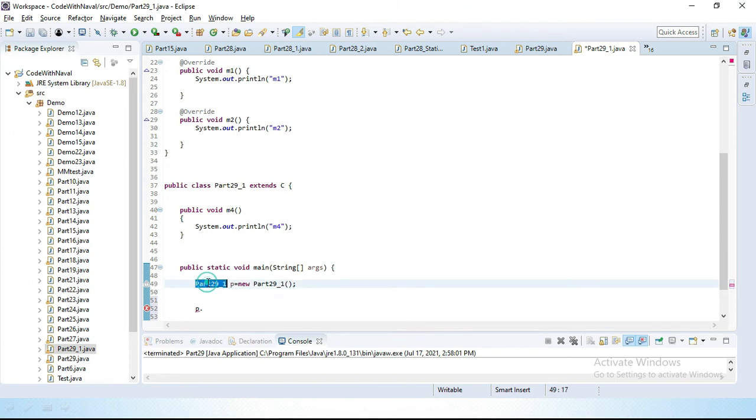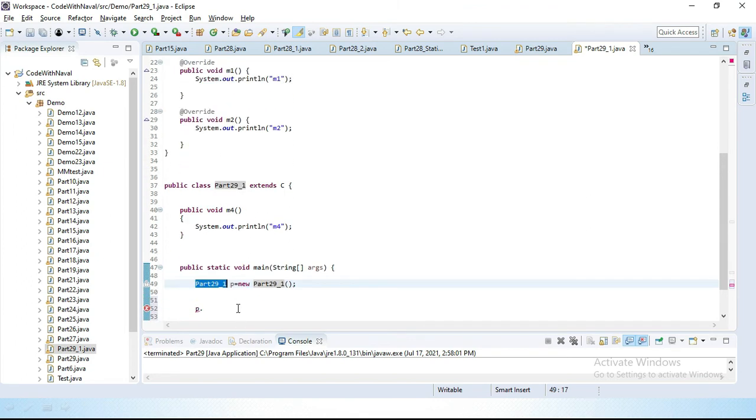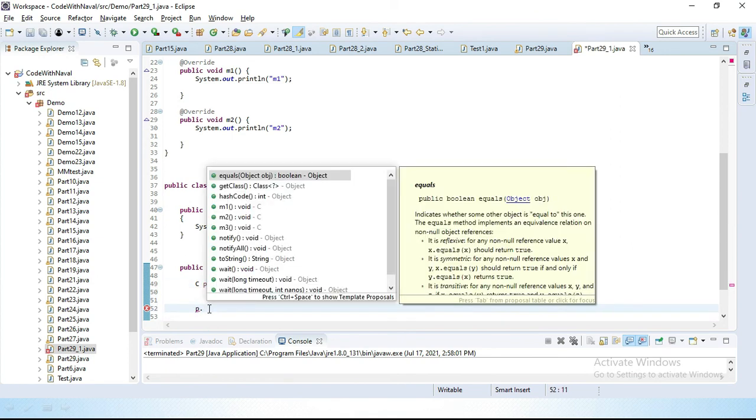But what if I use the parent class reference type? I'll simply use the parent class reference type here, C. Let's declare C, and now let's try to access all methods. Now you can observe we only got three methods, m1, m2, and m3.